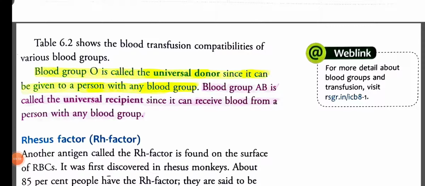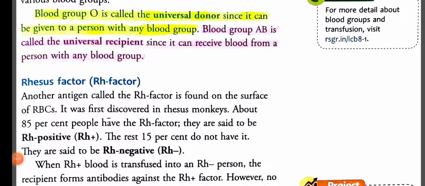Blood group O is called the universal donor since it can be given to a person with any blood group. Blood group AB is called the universal recipient since it can receive blood from a person with any blood group.